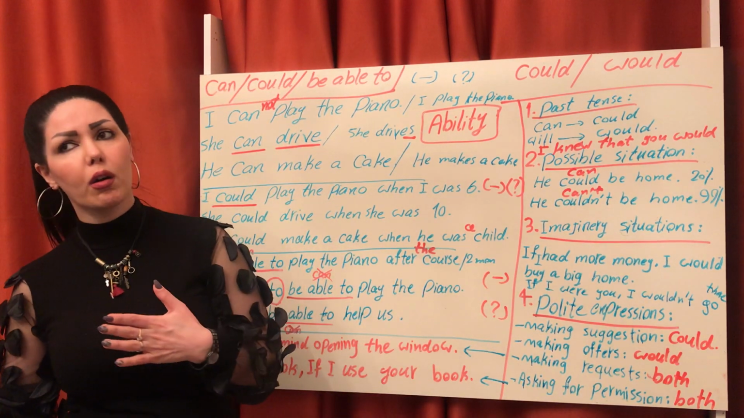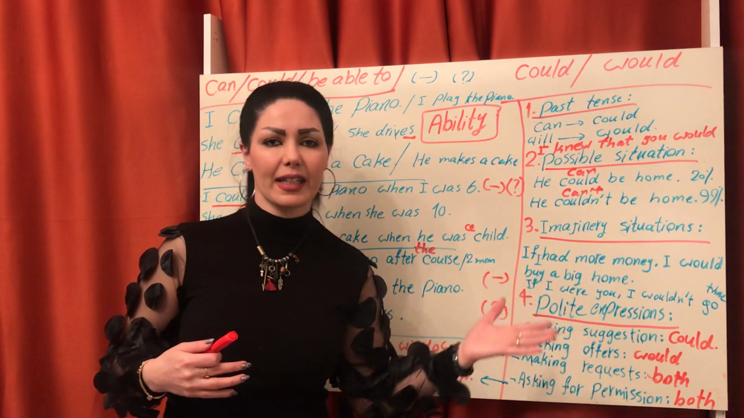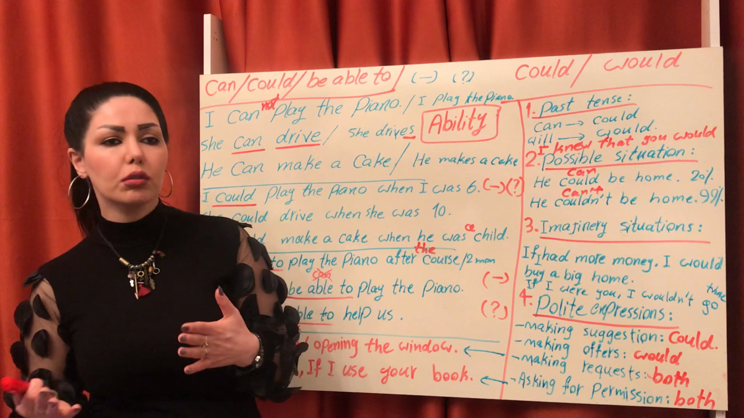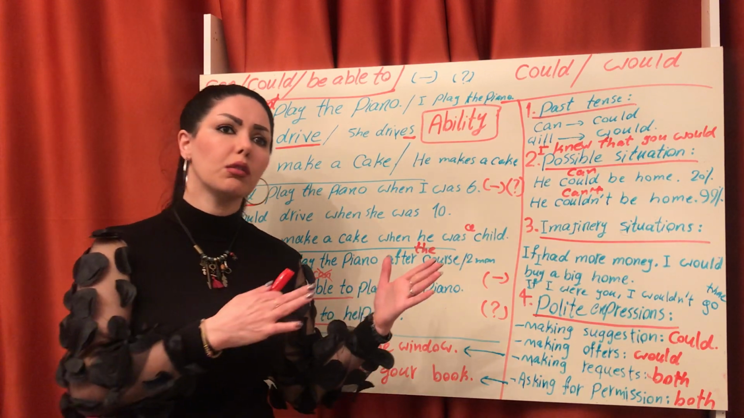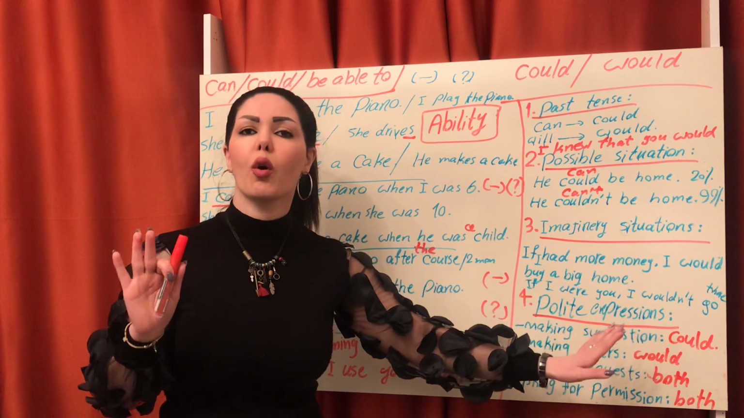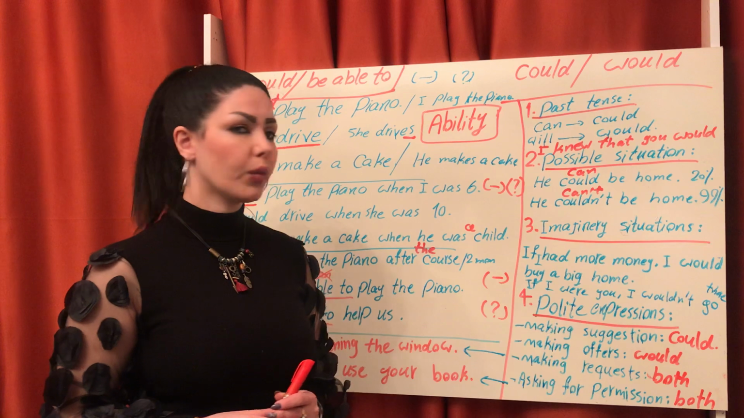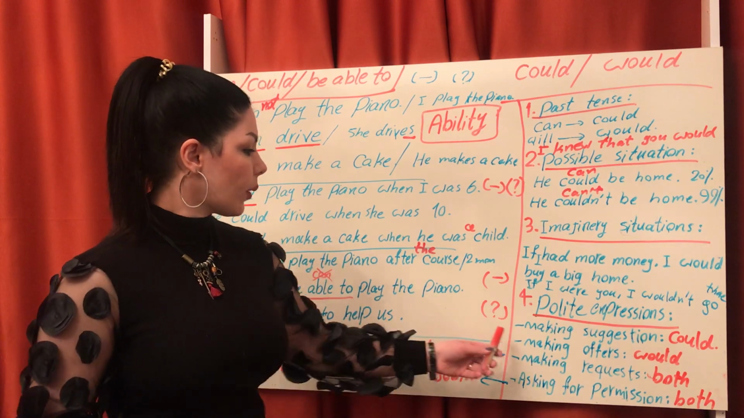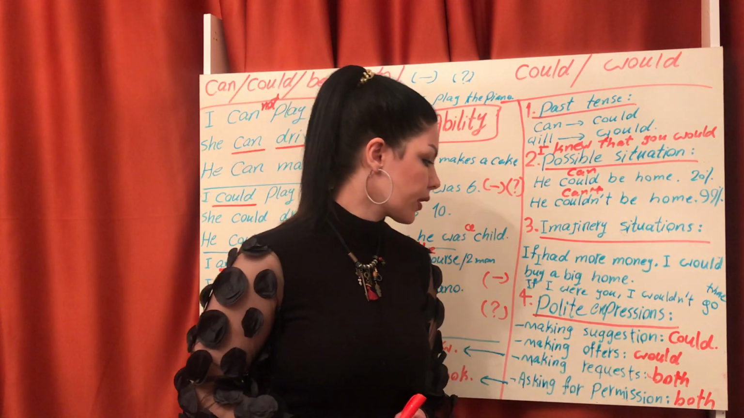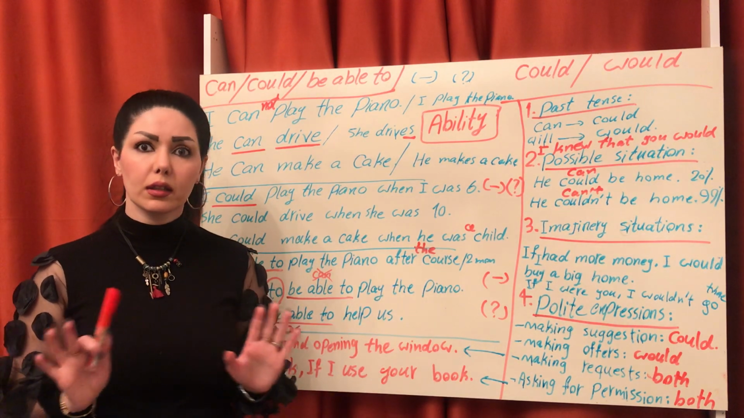We could go, for example, to some city. We could go to that restaurant. We could do this. We could do that. Okay? For suggestion, we use only could, not would. Number 2, making offers. For offers, we only use would, not could.